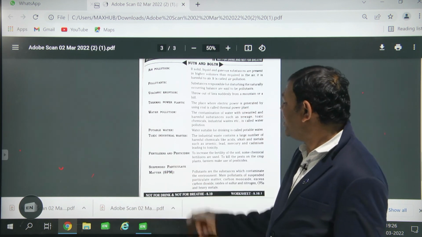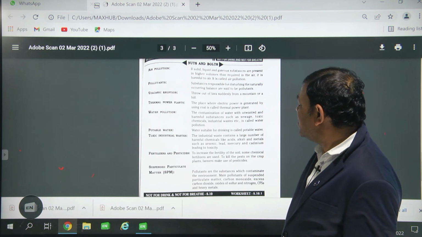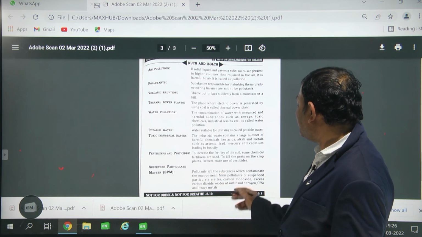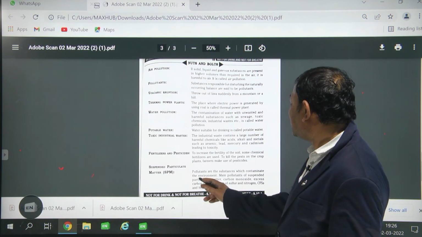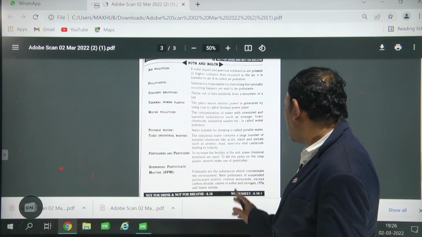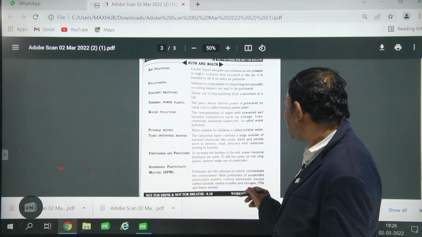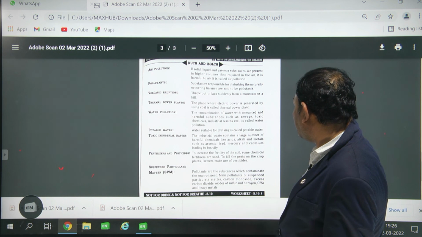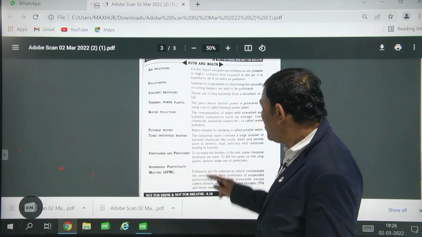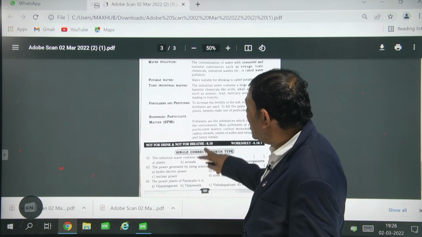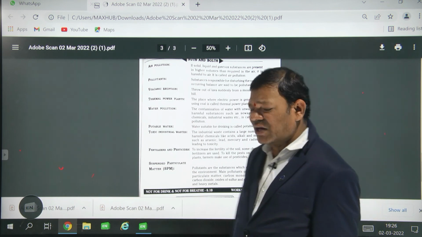SPM, suspended particulate matter. Pollutants are substances which contaminate the environment. The main pollutants include suspended particulate matter, carbon monoxide, excess carbon dioxide, oxides of sulfur, oxides of nitrogen, chlorofluorocarbons and heavy metals. So this is the lesson: not for drinking, not for breathing.